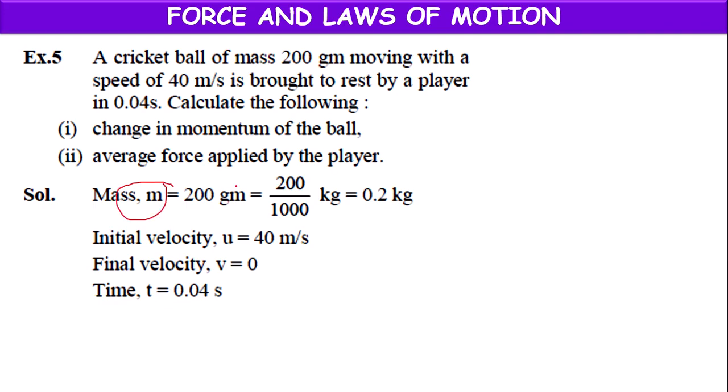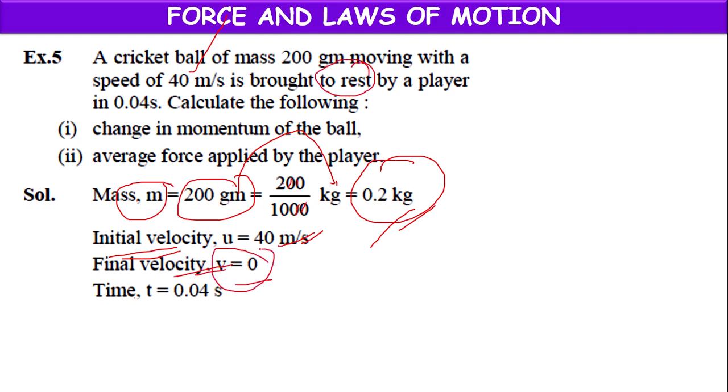So mass given that 200 grams, we can convert into kgs by dividing by 1000. 2 zeros gets cancelled. 2 by 10 equal to 0.2 kg. That is mass. Initial velocity, they have given that 40 meter per second. Final velocity, finally it is brought to rest. So final velocity is 0. In how much time it brought to rest? In 0.04 seconds. That is the time. So these are the given values, children.